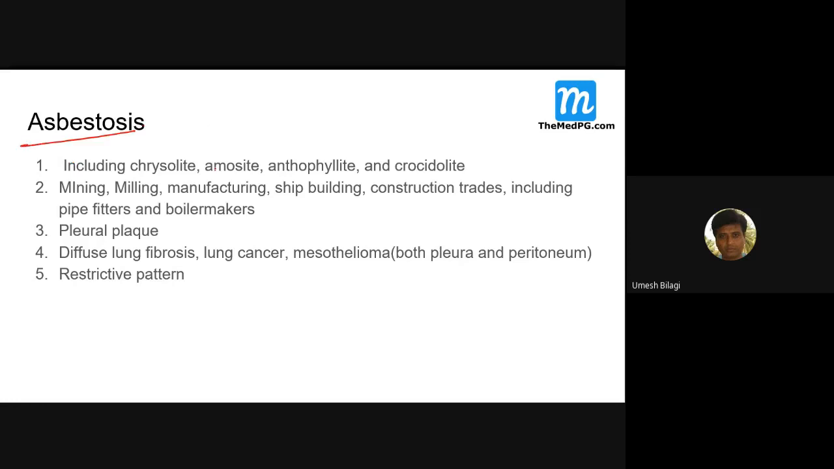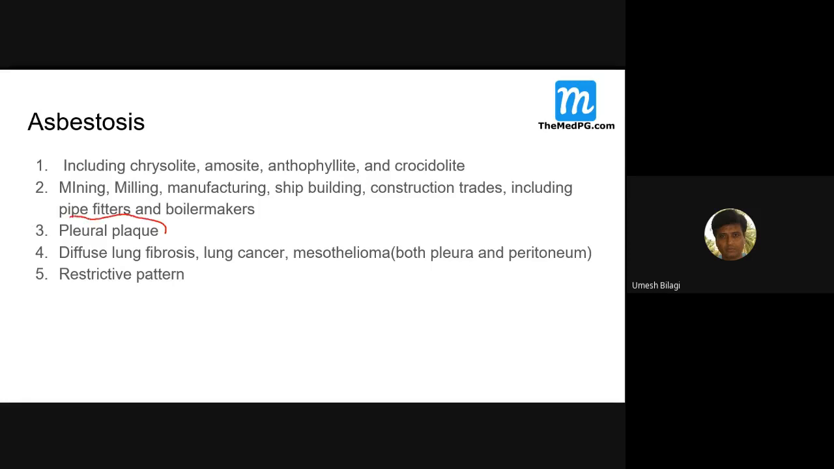Asbestosis. It is not only one thing. It can be chrysotile, amosite, anthophyllite and crocidolite. These are a group of substances, inorganic dust. Usually it is seen in mining, milling, manufacturing, shipbuilding, and construction trade workers, including pipe fitters and boiler makers. These are the group of individuals who are prone to develop asbestosis.